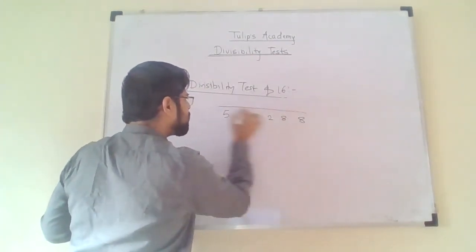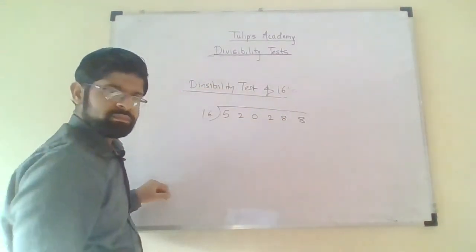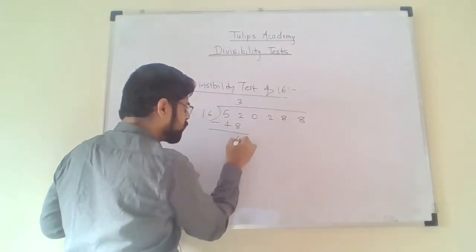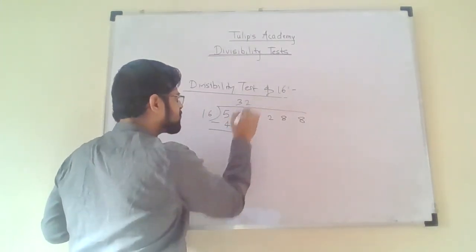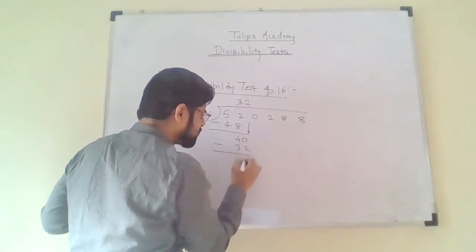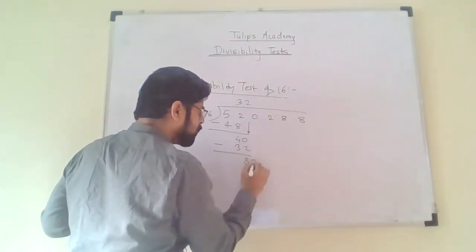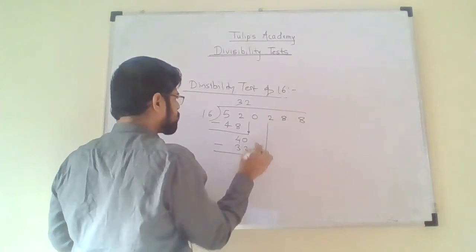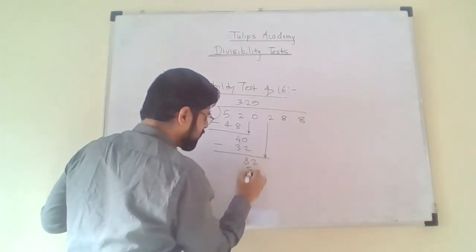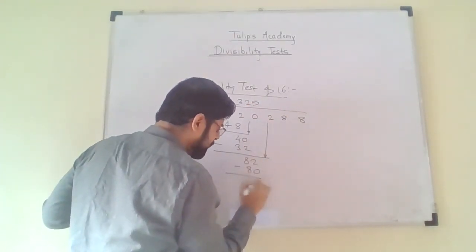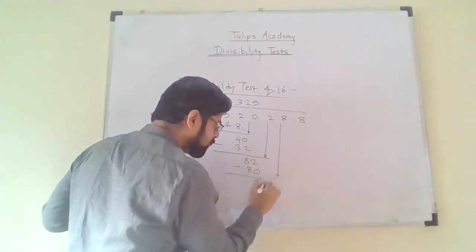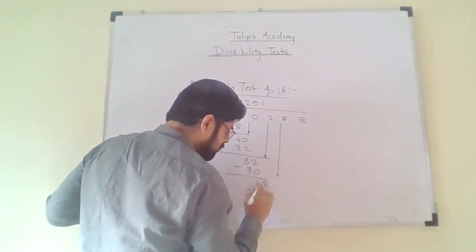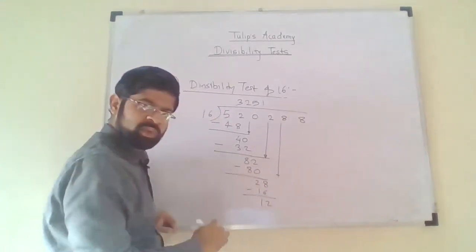520288 divided by 16. 16 3s are 48, 52 minus 48 is 4, take this 0 below, 16 2s are 32, 40 minus 32 is 8, take this 2 below. 16 5s are 80, 82 minus 80, remainder becomes 2. Take this 8 below. 16 ones are 16, 28 minus 16, remainder becomes 12.